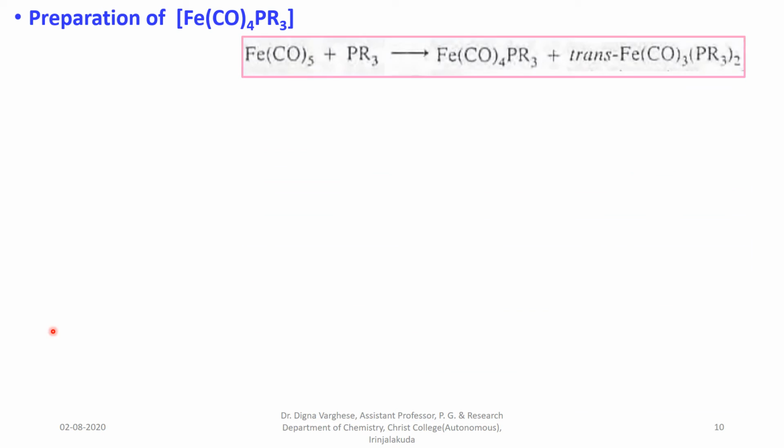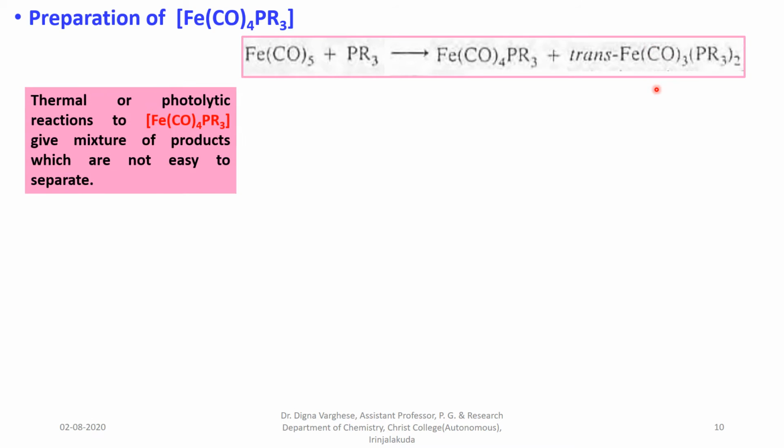Preparation of Fe(CO)4PR3. We can use thermal or photolytic reactions with iron pentacarbonyl directly with trialkyl phosphine, giving a mixture of products. Thermal or photolytic reactions to Fe(CO)4PR3 give a mixture of products which are not easy to separate.